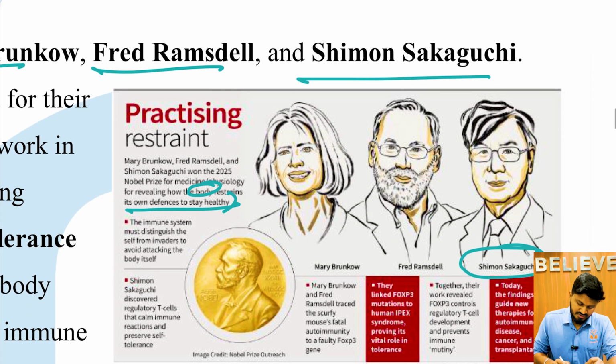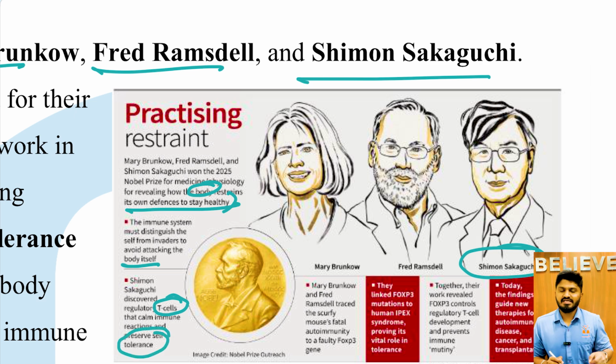The immune system must distinguish the body's cells from invaders to avoid attacking the body itself. Shimon Sakaguchi discovered regulatory T cells that calm immune reactions and preserve self-tolerance. They were able to study how the human body differentiates pathogens from human cells, how these white blood cells, how the immunity differentiates between those two.